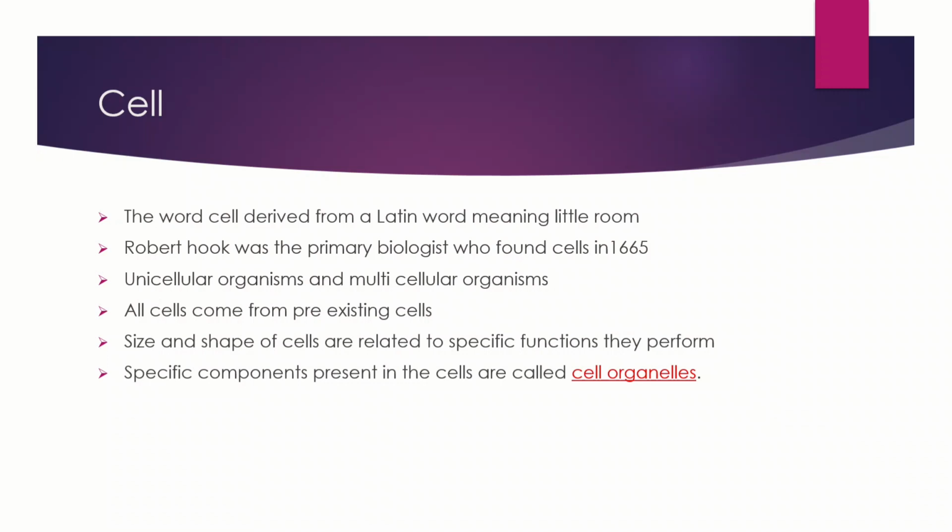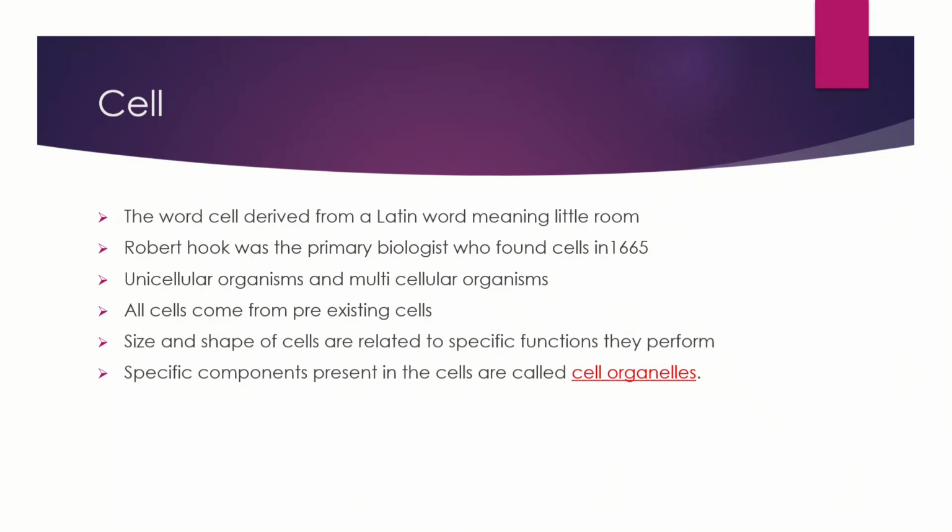For example, amoeba. And in the case of multicellular organism, there will be more than one cell, many cells, and each cell performs different functions in that organism. The examples for multicellular organisms are plants, animals, etc. The size and shape of cells are related to specific functions they perform. Based on the function of a cell in an organism, the size and shape of a cell will be different.